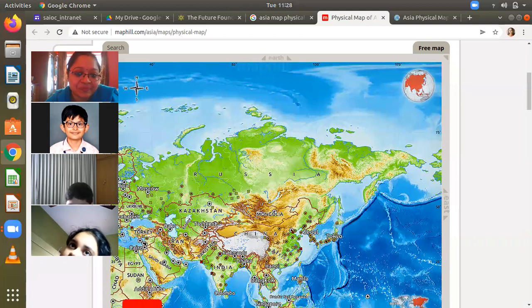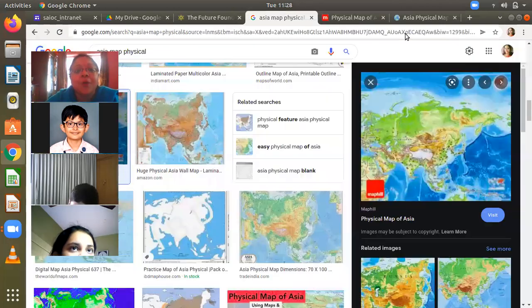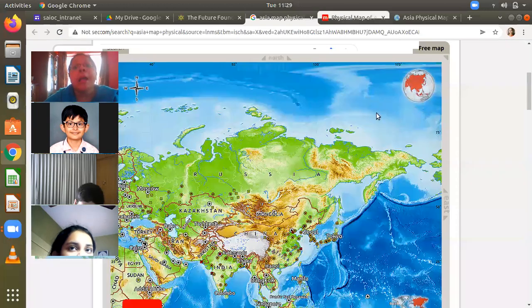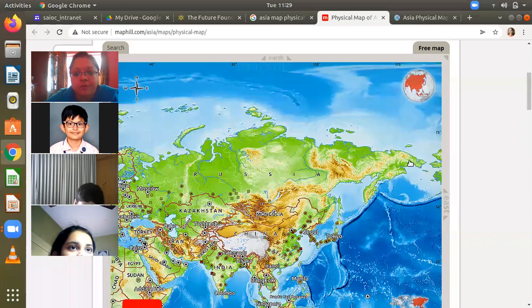Ma'am, that longitude passes through the Bering Strait. Yes. What I was showing you in the Pinterest map was that the longitude is actually a semicircle straight line. It passes through parts of Asia, this extreme corner in the Russia part.